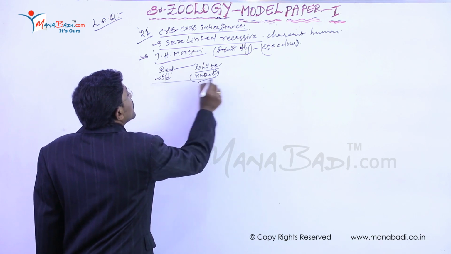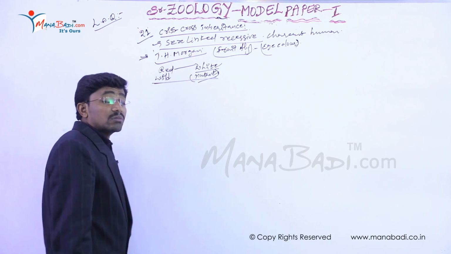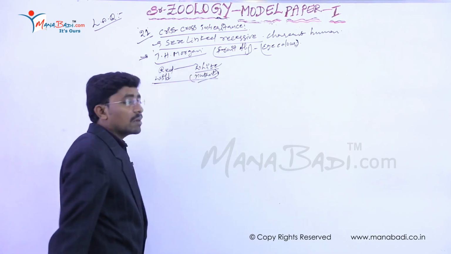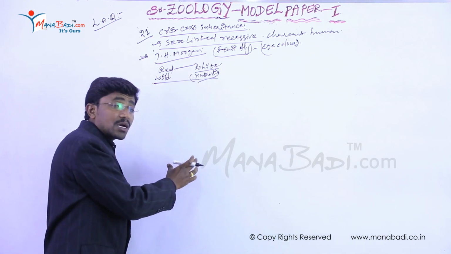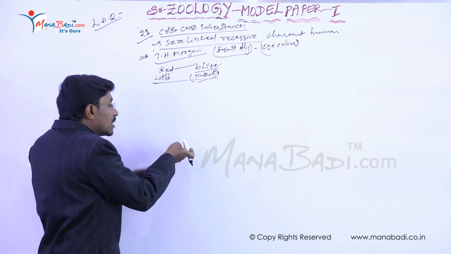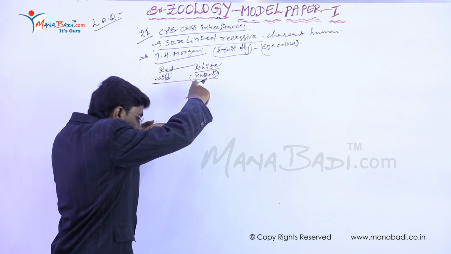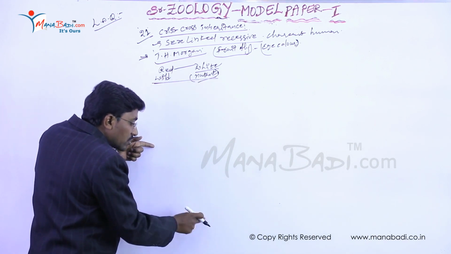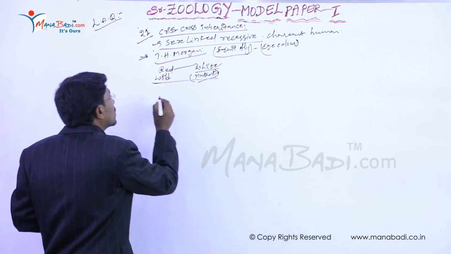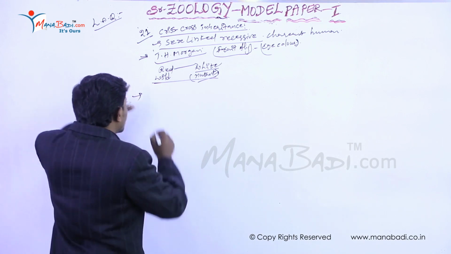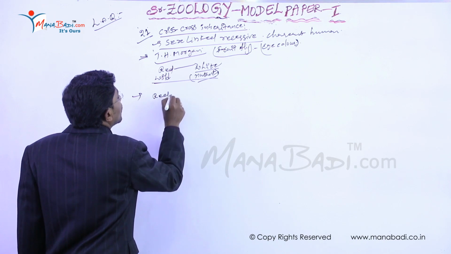Here, he crossed a red-eyed female with a white-eyed male. Which color eyed organisms are obtained in the F1 generation, and then in the F2 generation? How do the parent characters come through the F1 generation into the F2 generation? He explained this with a clear observation. Firstly, he takes two organisms. The first one is the red-eyed female.